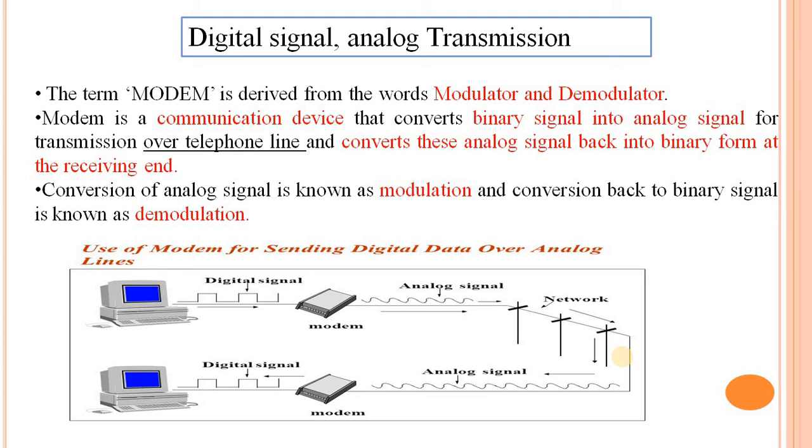The demodulator converts the analog signal to digital again, and the receiver receives that signal. This is the process of digital to analog transmission.